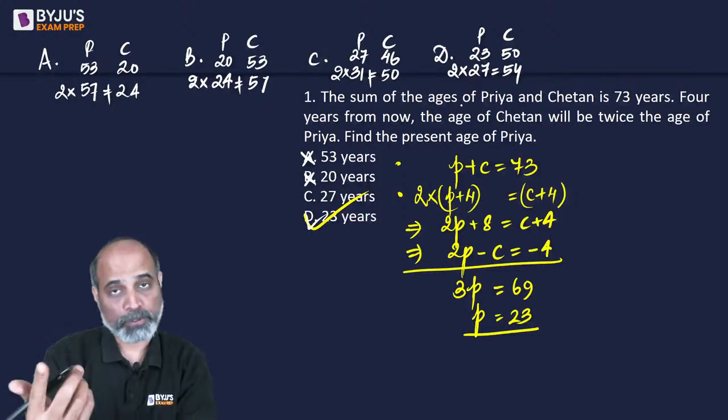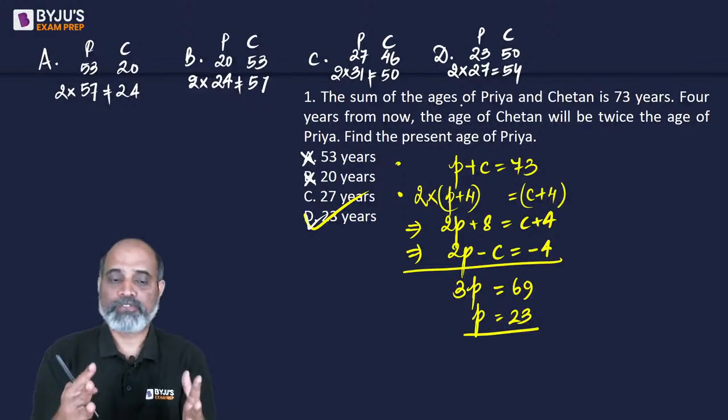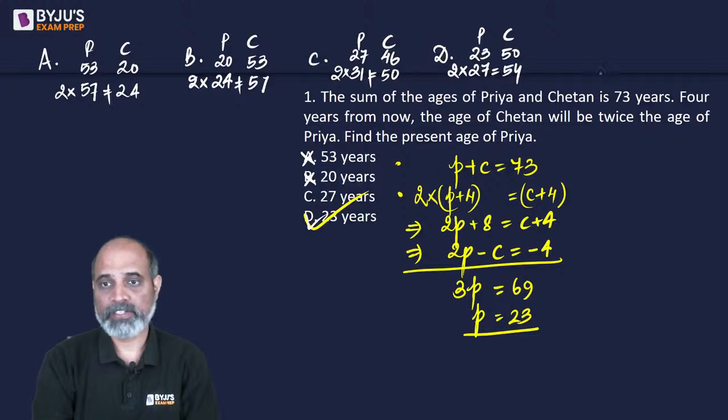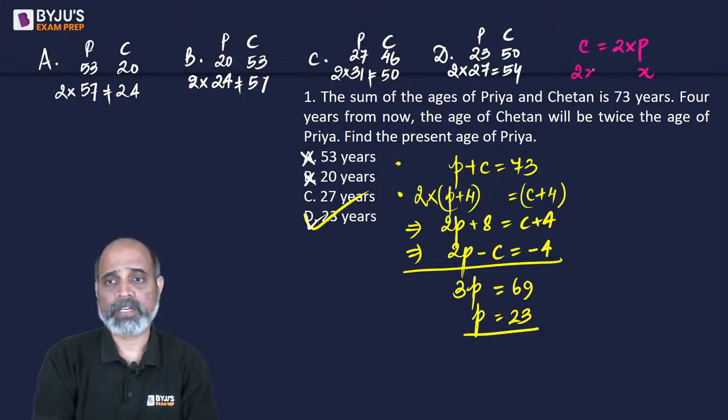Now, the third approach. 4 years later, if one person's age is twice the other person's age, what we are saying is that Chetan's age is going to be 2 times Priya's age. So, if Priya's age is X, Chetan's age is going to be 2X.